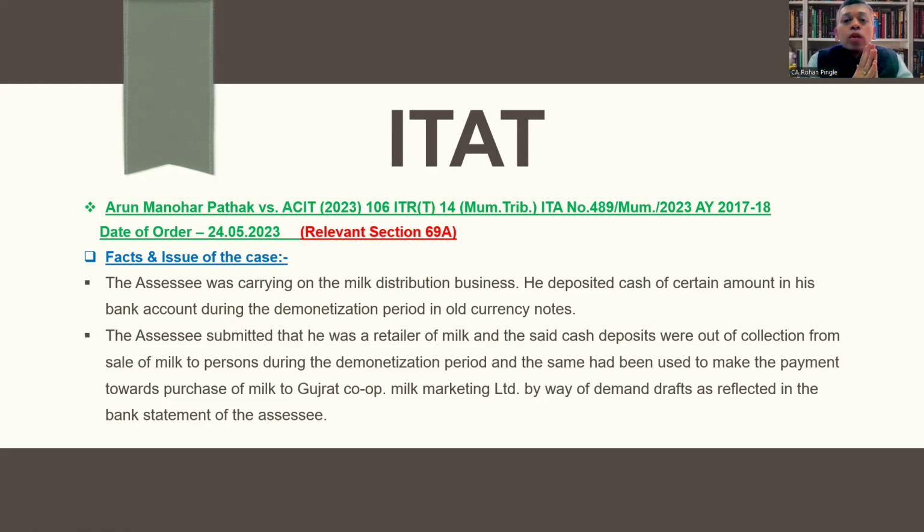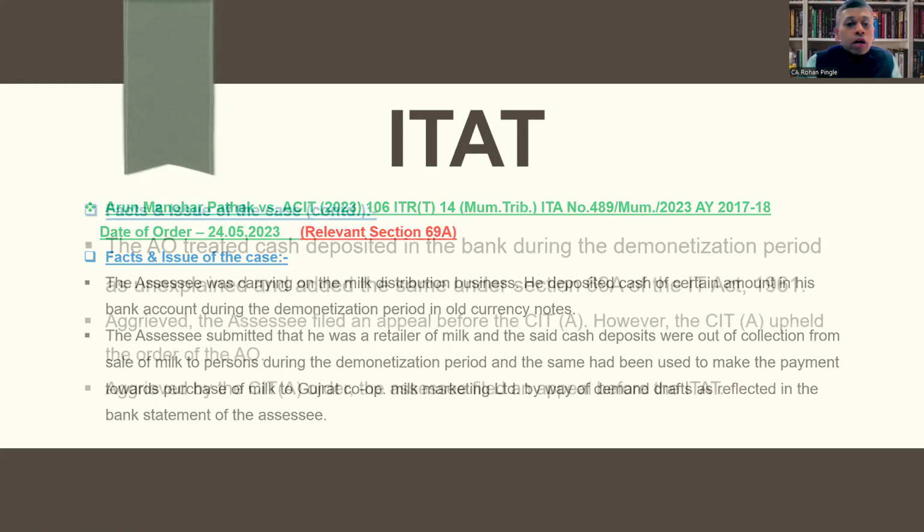The assessee was carrying on a milk distribution business. He deposited cash of a certain amount in his bank account during the demonetization period in old currency notes, that is, specified bank notes. The assessee submitted that he was a retailer of milk and the said cash deposits were out of the collection from the sale of milk to persons during the demonetization period, and the same had been used to make the payment towards purchase of milk to Gujarat Cooperative Milk Marketing Limited by way of demand drafts, as reflected in the bank statement of the assessee.